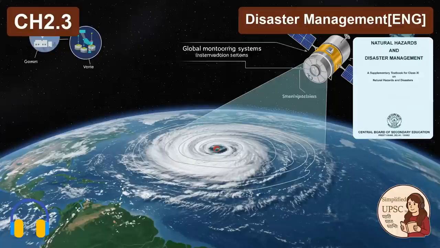Now for the names. This is pure UPSC recall territory. Same storm, but different names depending on where you are in the world. Let's be systematic. We'll start in the western Pacific, west of the dateline. There, they're known as typhoons. Extremely active area for them. Then if you move east, across the dateline, into the Atlantic, the Caribbean, or the Northeast Pacific, they're called hurricanes. Fundamentally, they are the exact same meteorological beast, just a different name for a different basin. Got it. And there are a few other more localized names we need to know. There are.